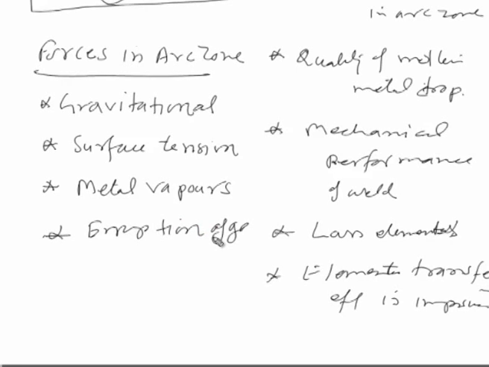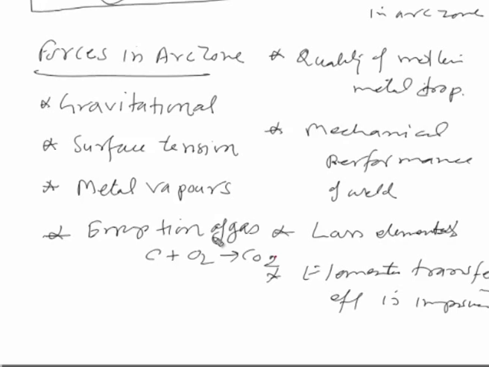These gases are generally formed due to the reaction of the gases present with the molten metal, for example, the oxygen present with the molten metal reacting with the carbon and forming carbon dioxide to produce